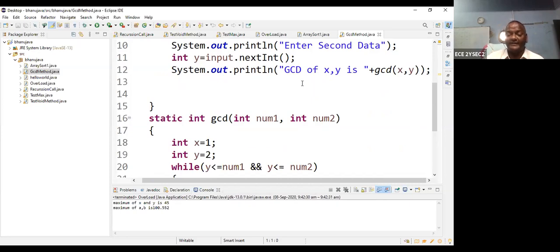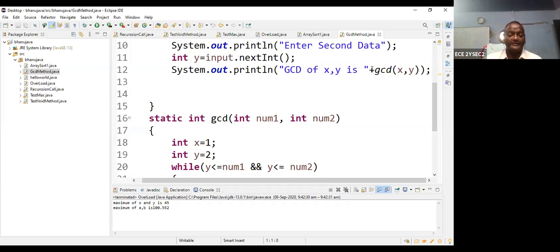The X value is transferred to number 1. This is called passing the values. X and Y cannot be changed; it just copies their values to the parameters. The X value is transferred to number 1 and the Y value to number 2. You can test that before and after the passing, the X and Y values do not change. Please remember, in the calling method, the argument values cannot be changed.